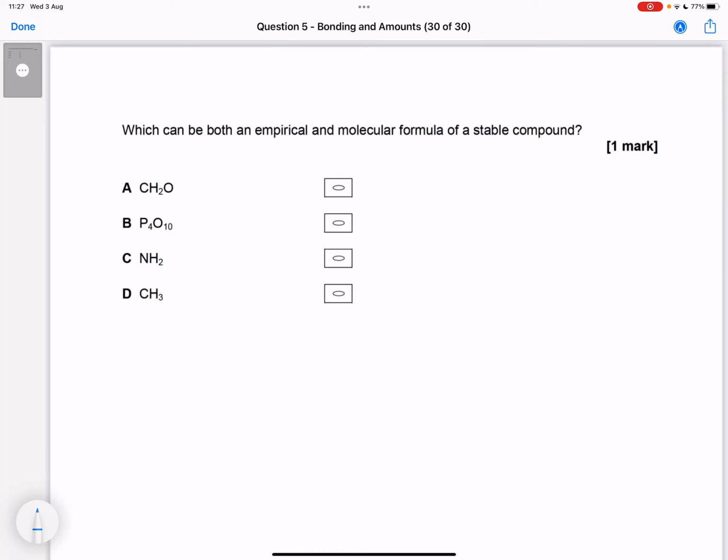which can be both an empirical and molecular formula of a stable compound. So this question sounds a little bit complicated. I think the stable compound bit throws a lot of students off. Just have a look at which of these could be both an empirical and a molecular formula at the moment. So,